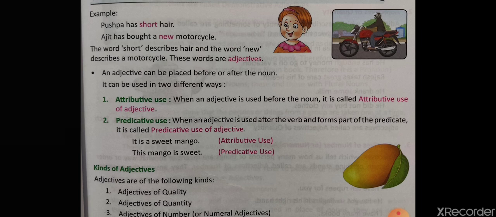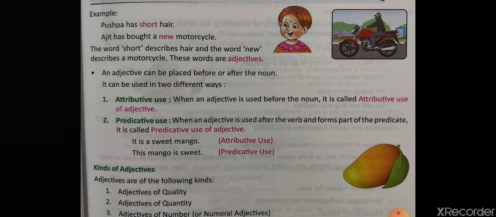For example, I have a long pencil. So what kind of a pencil do I have? A long one. So what is the word that is telling me the quality of the noun pencil? It is long. And where have I used it? Before the noun. So it is attributive use. And if I'm saying that my pencil is long, so how is my pencil? It is long. And where has it been used? After the noun. So it is predictive use.